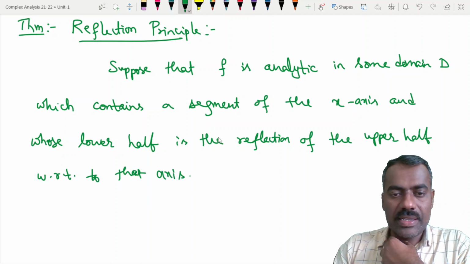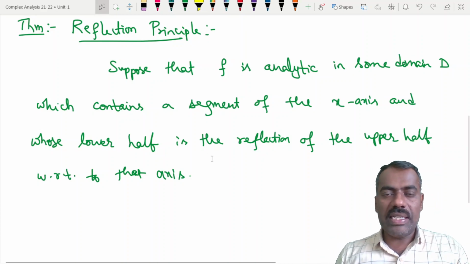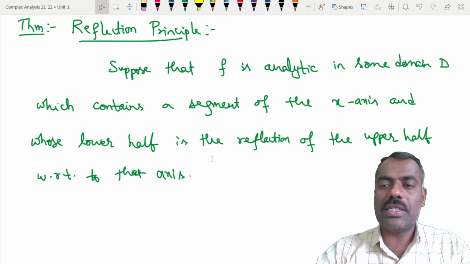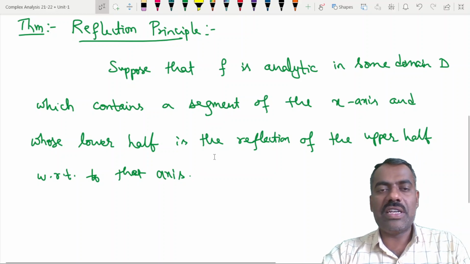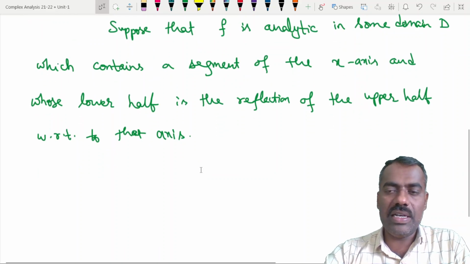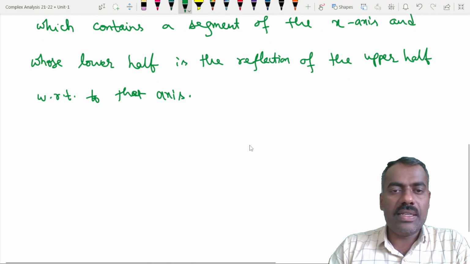So whatever that segment we have, whatever lower it is there, it is simply the reflection of the upper one, or reflection of upper one is same as the lower one. Okay, with this assumption, then